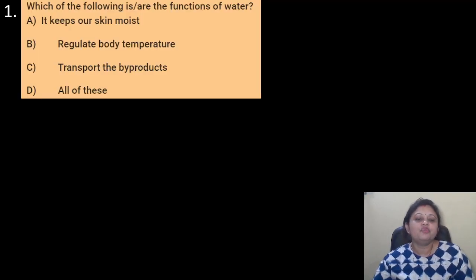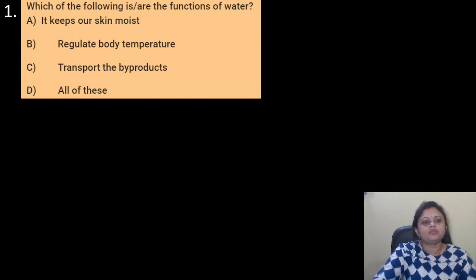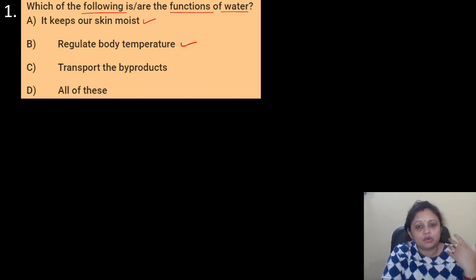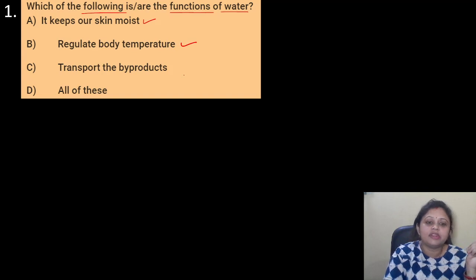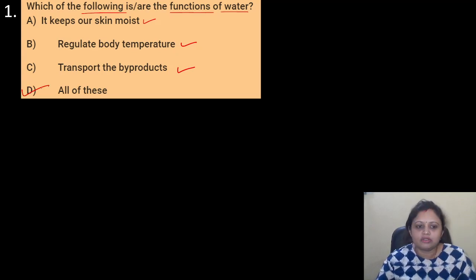Our first question: which of the following is or are the functions of water? Options are A, it keeps our skin moist, B, regulate body temperature, C, transport the byproducts, D, all of these. Yes, water helps to keep our skin moist. Water also helps in regulating our body temperature, and it helps in transport of the byproducts. So the correct answer is option D, that is all of these.